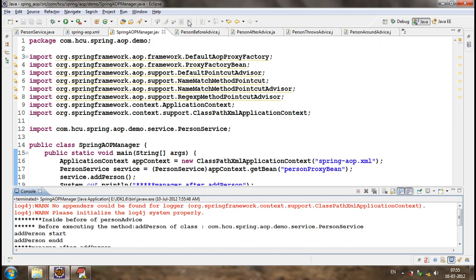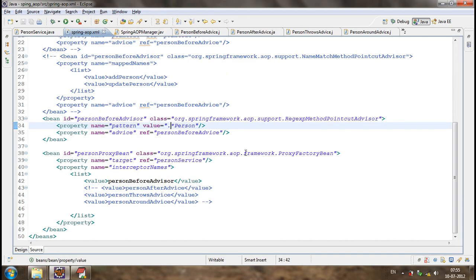If you give star, the star should be prefixed by a dot. That means anything that ends with person. Now, what are the methods that we are executing?